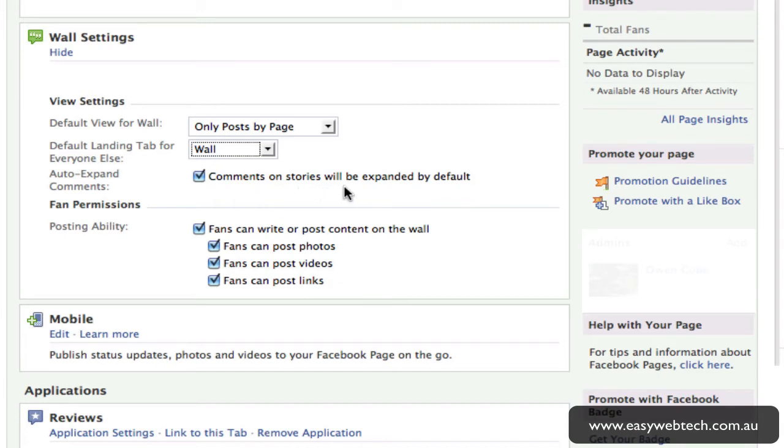And you're giving now the permissions in this section about what fans can or can't do. And this again will be up to your Facebook page strategy and how you want to interact. For the moment, we want to keep it open. We want people contributing, so we'll keep it open. If you find out later or you change your strategy later, you can always come back in here and edit this.